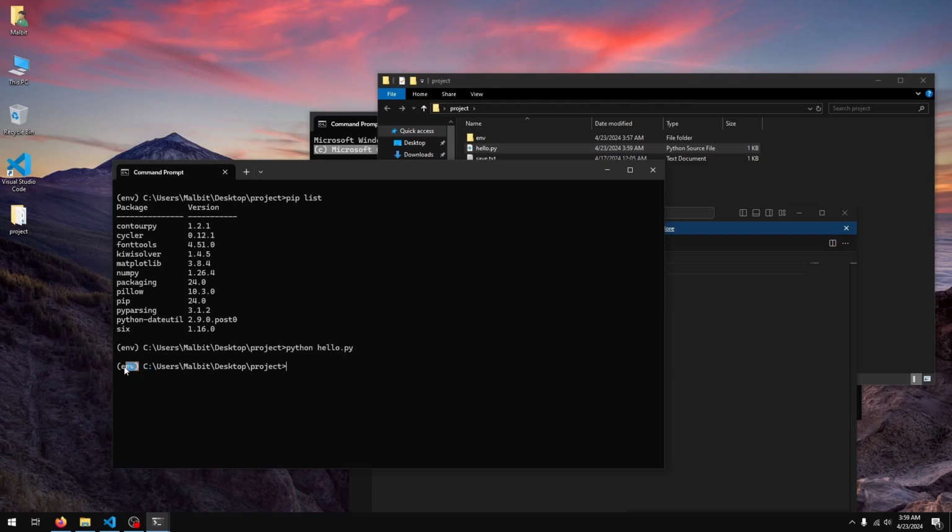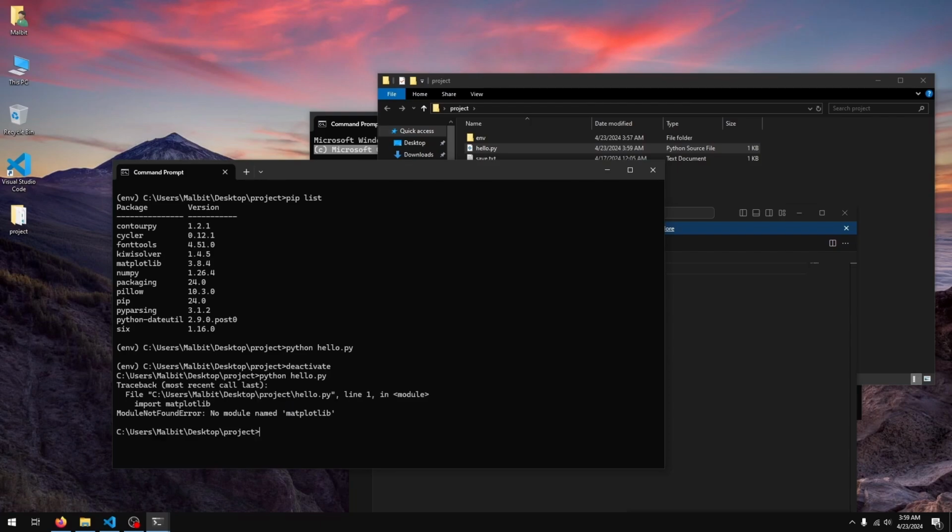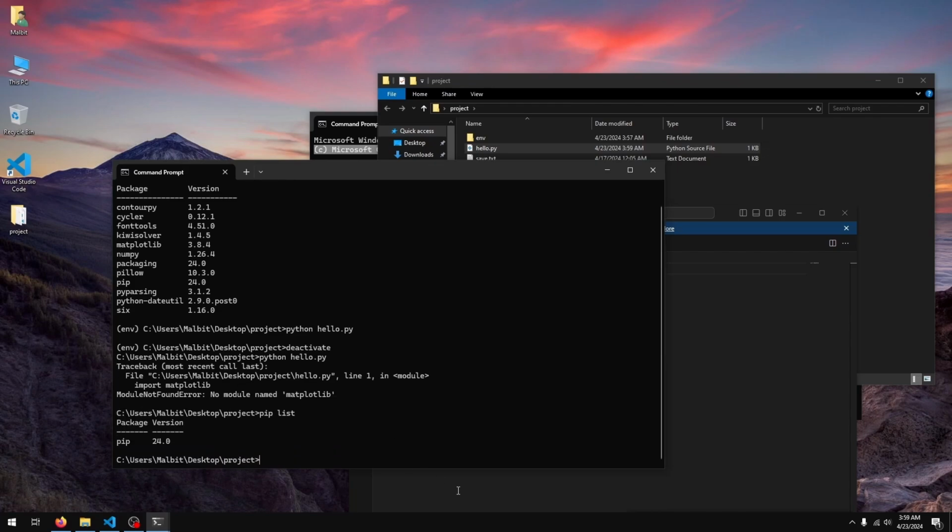So let's do that next. To get out of this environment, I'll just type in deactivate, and you'll see that the env in parentheses is gone now. So basically the environment has been deactivated, and I'll just run the file with Python again. So python hello.py, enter, and you see it says no module named matplotlib. If I do pip list, once again you don't see matplotlib.